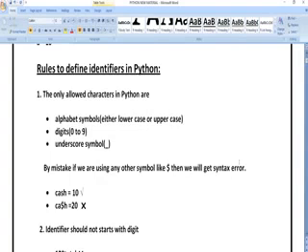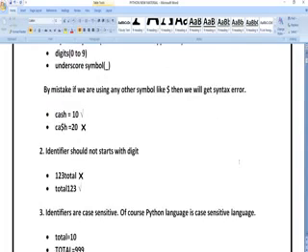You can see here, if I define cash is equal to 10, whenever I ask for cash, it is going to display the value 10. Instead, if I define ca dollar h is equal to 20, the value will not be taken. Why? Because in between the characters I have written a special symbol, dollar. In such a case the value will not be considered.